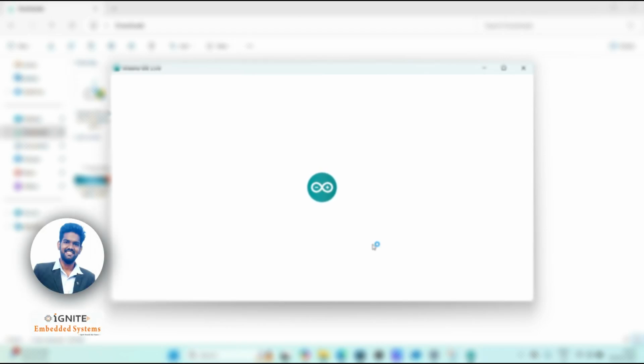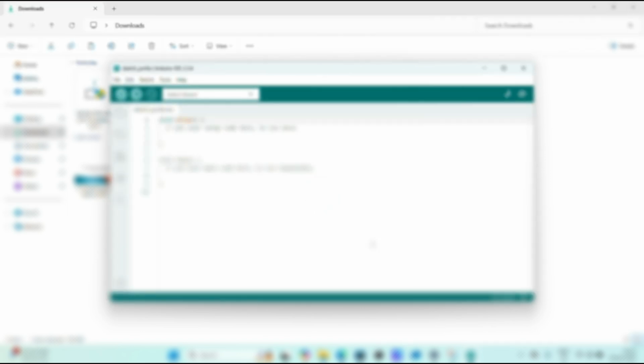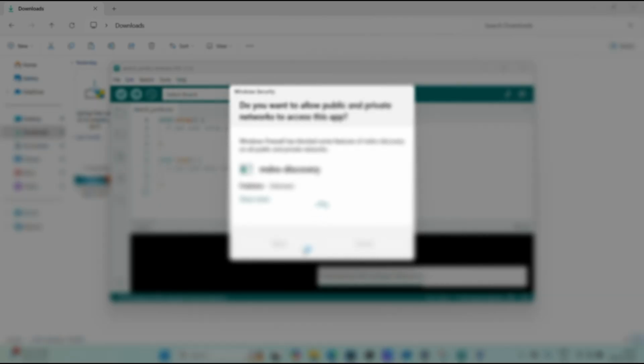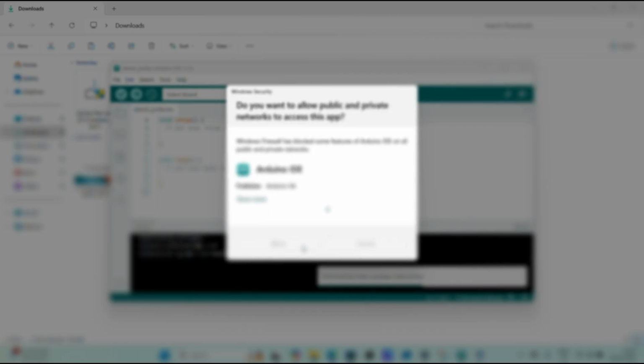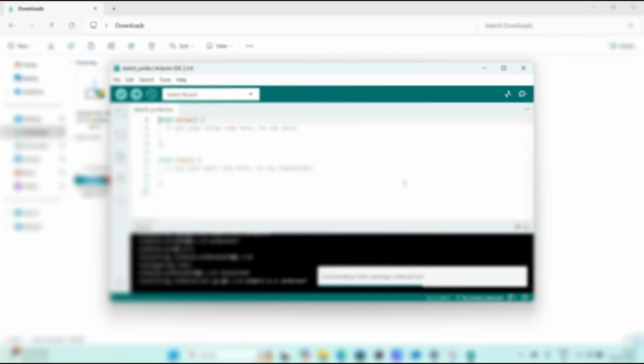I am Charan from Ignite Embedded Systems, and today we are diving into the world of microcontrollers. If you ever wanted to start programming the ESP32 but are not sure where to start, you are in the right place. In this video, I will show you how to install the Arduino IDE software, set up the ESP32 board and get everything ready for your first project. Whether you are a beginner or just need a quick refresher, you can watch the video. So grab your ESP32, plug it in and let's get started.